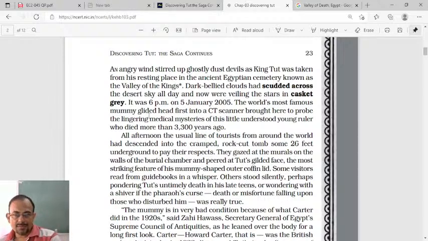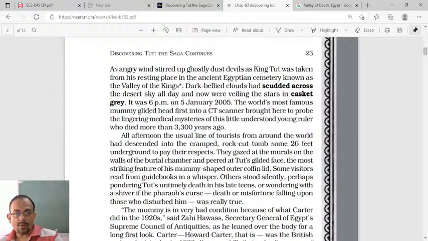Why? Because the narrator thinks, or not only the narrator, the Egyptian people also think that after death somebody should not be disturbed, the coffin should not be disturbed, the tomb should not be disturbed.